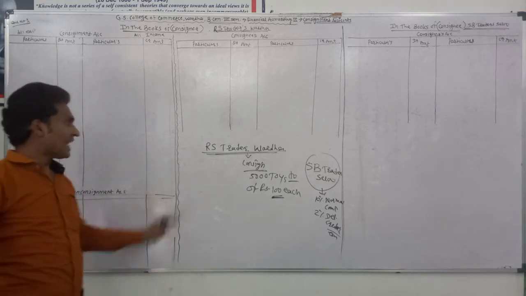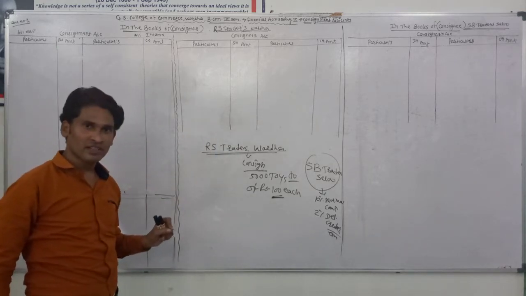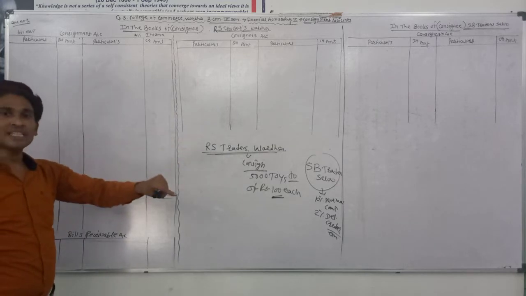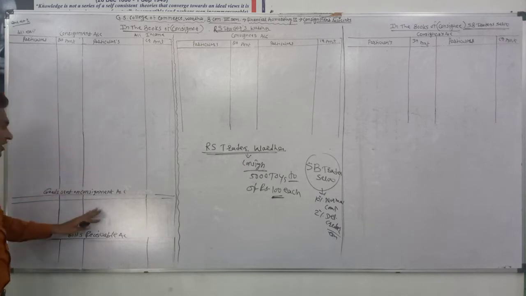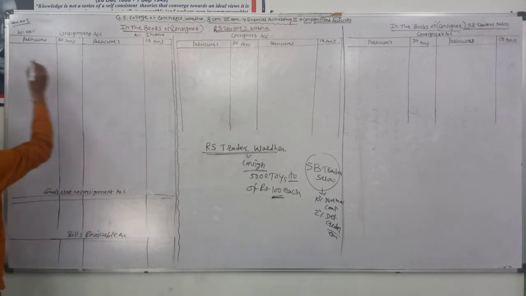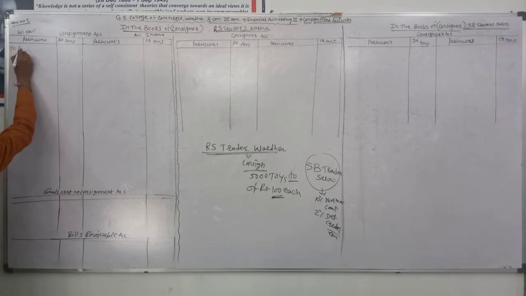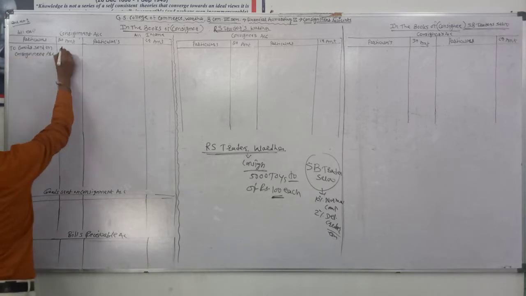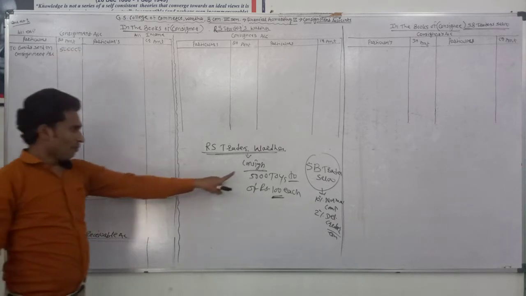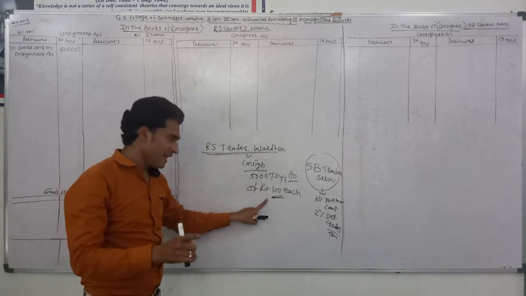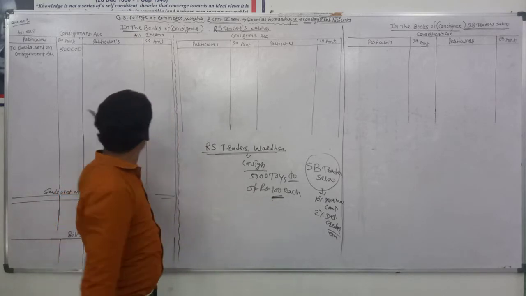Okay, so RS Traders consigns the goods to SB Traders. The consignor consigns the goods to the consignee. At that time it passes the journal entry: consignment account debit and goods sent on consignment account credit. So it is recorded on the debit side of the consignment account by the name of goods sent on consignment account, amount rupees 5 lakh. 5,000 toys, each of rupees 100, means 5,000 multiplied by 100 is equal to 5 lakh.